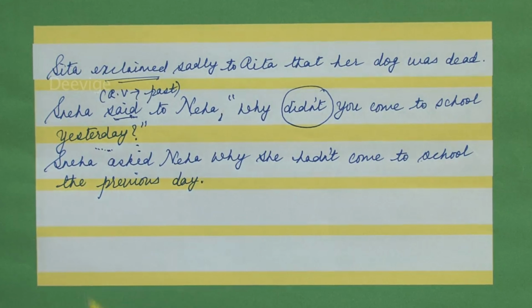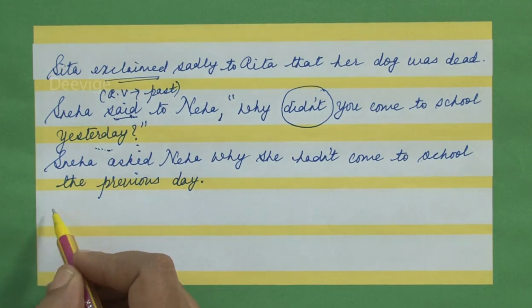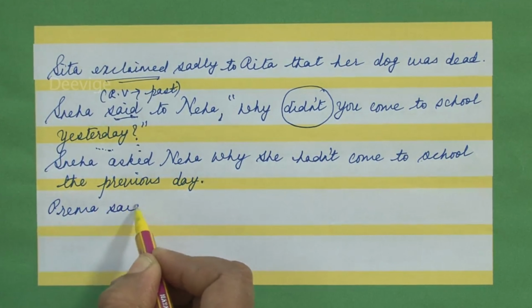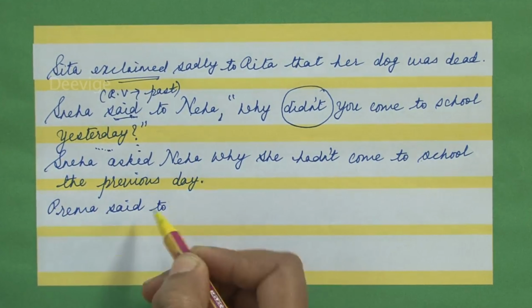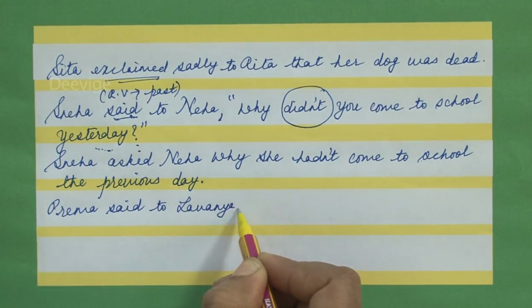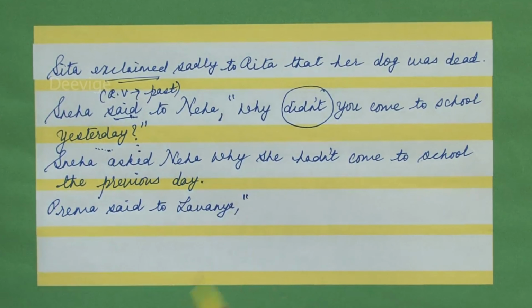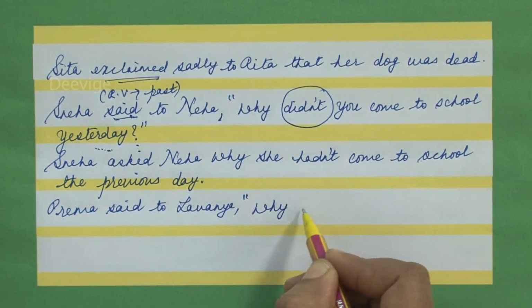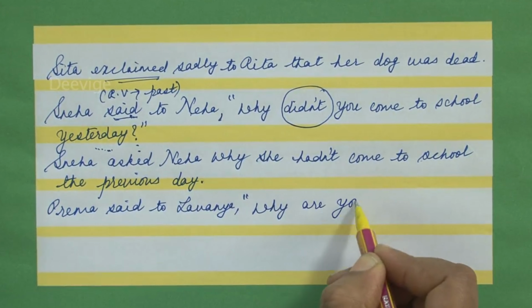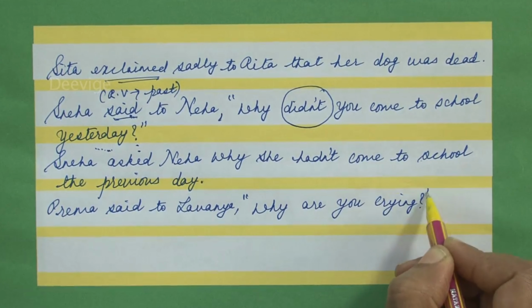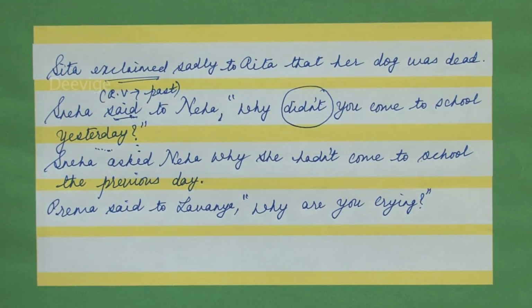Okay. Now, let's go on to one more example. Prema said to Lavanya, comma, open inverted commas, why are you crying? Question mark, close inverted commas.